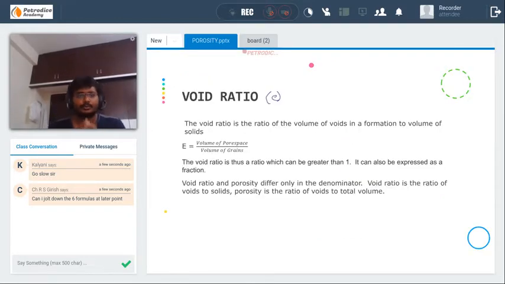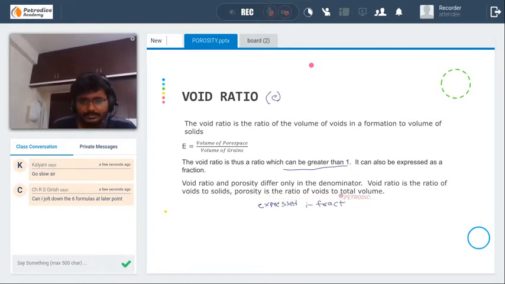Let's go to the characteristics of void ratio. As I already told, unlike porosity, the void ratio can be greater than 1. It is generally expressed in fractions also. The only difference between porosity and void ratio is in the denominator: porosity has bulk volume, whereas void ratio has grain volume.